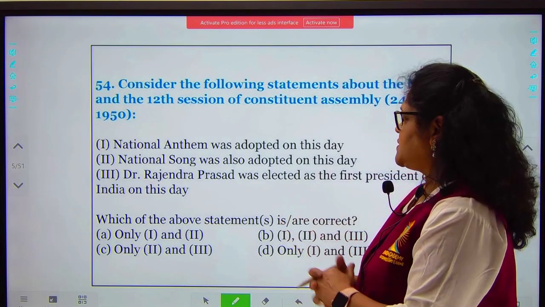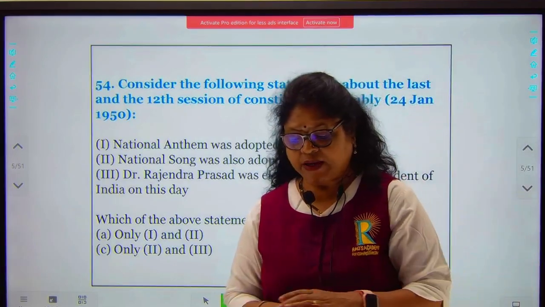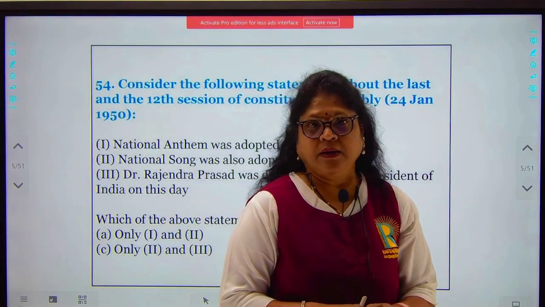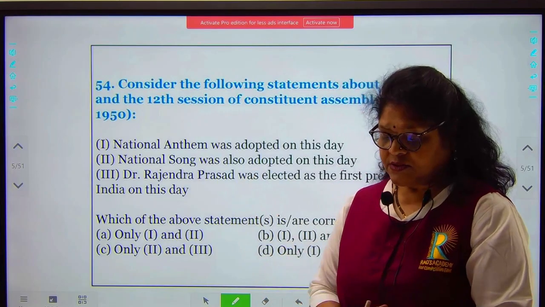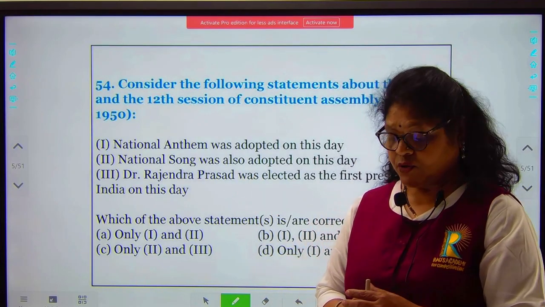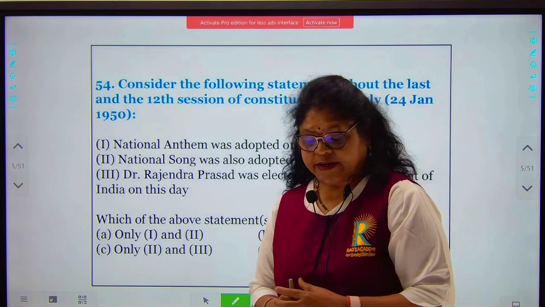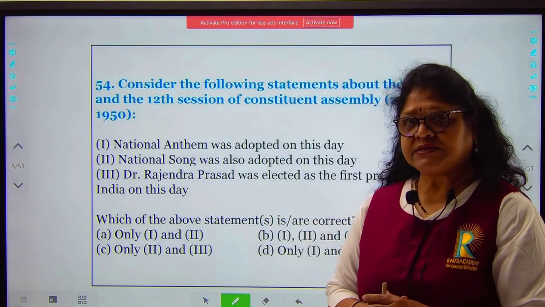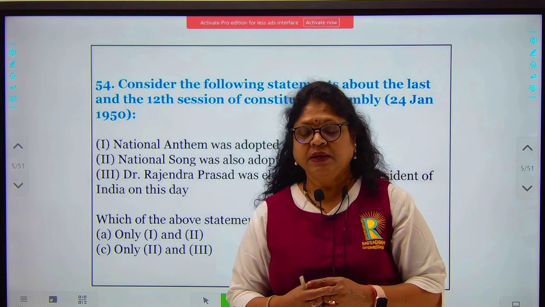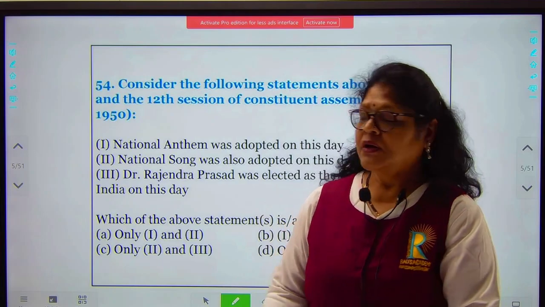So there may be some confusion, but you have to be very careful about how you analyze or understand this question. The national anthem, originally composed in Bengali by Rabindranath Tagore, runs for 52 seconds and was first publicly sung on 27th December 1911 at the Calcutta session of the Indian National Congress.